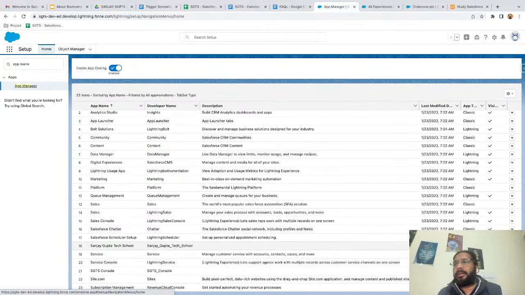So I'm going to edit this application and I will be checking the navigation item whether that tab is available or not. Okay, meanwhile it is loading, I can take some questions.